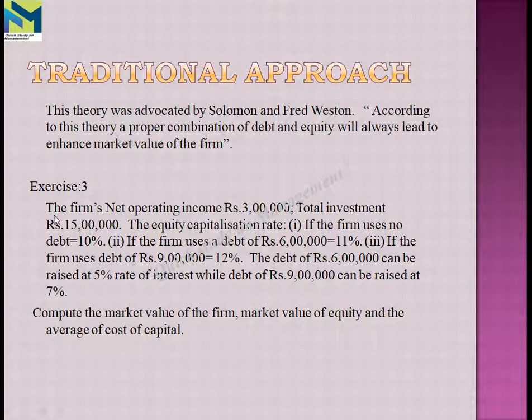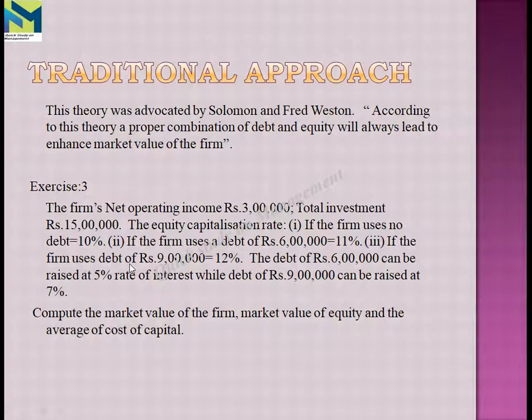We have an example sum. The firm's net operating income is rupees 3 lakhs. The total investment is 15 lakhs. The equity capitalization rate, if the firm uses no debt, is 10%. If the firm uses debt of rupees 6 lakhs, the percentage is 11.